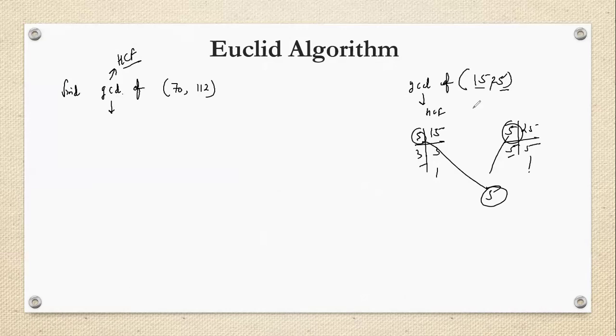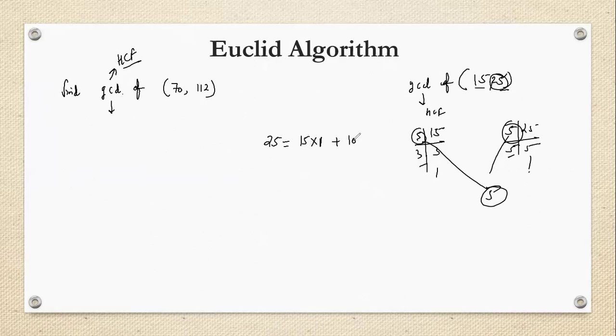But here we are not going to do it in this way. We have to apply the Euclid algorithm. How can we apply the Euclid algorithm? The Euclid algorithm says that the bigger number, that is 25, can be written as a multiple of the smallest number 15. 15 multiply 1, that is 15, plus how much? 10.